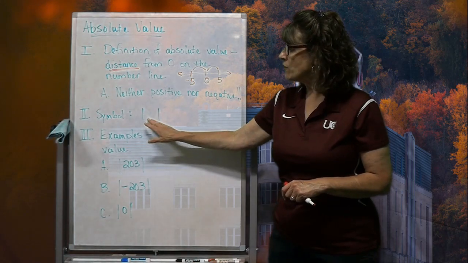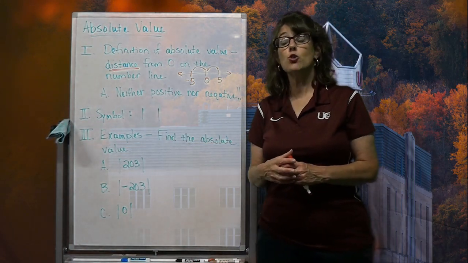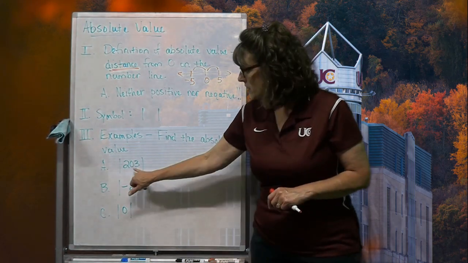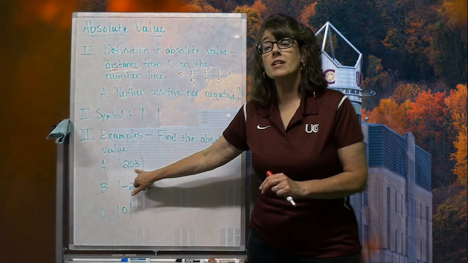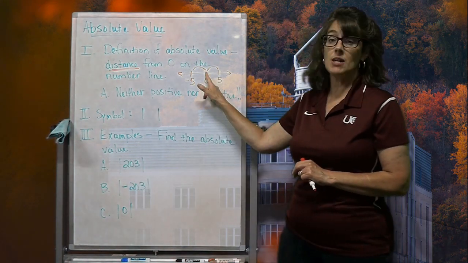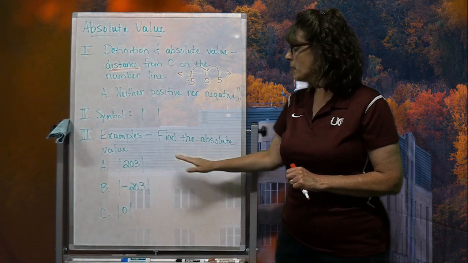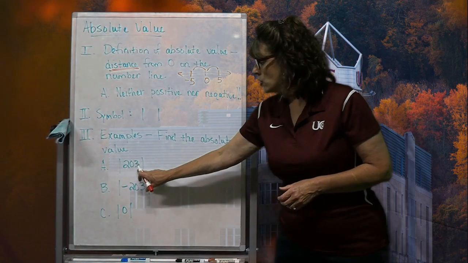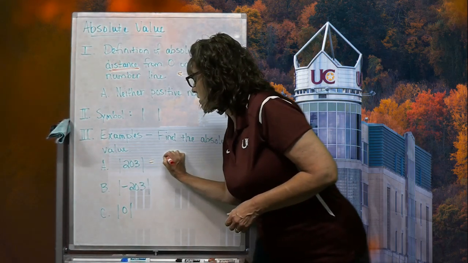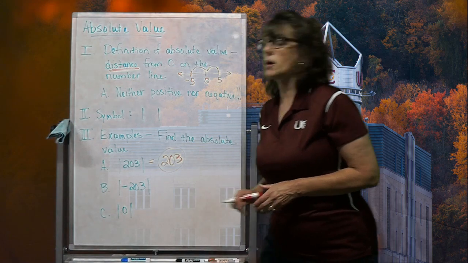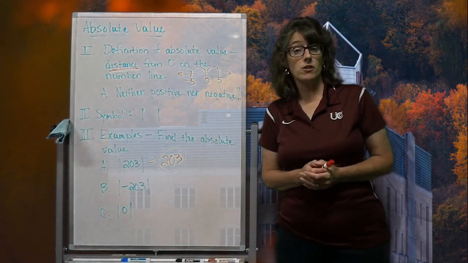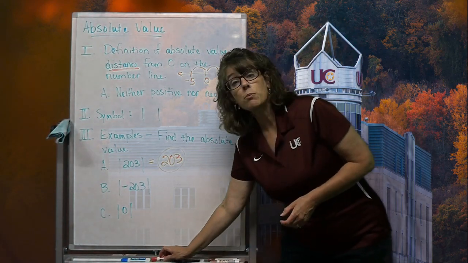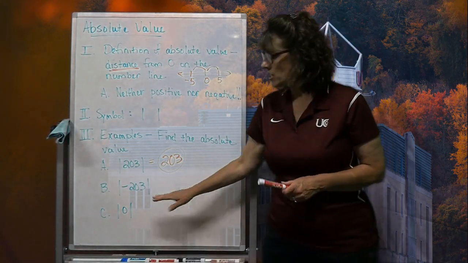Now, the symbol for absolute value is these two bars, and whenever you see those two bars wrapped around a number like you see right here, that simply tells you, okay, this 203, how far is that 203 away from this zero on that number line? So in these examples where it says find the absolute value, we're going to say, okay, that 203 is 203 units away from zero on the number line. Notice I did not say positive 203. I said 203 units from zero on the number line. Neither positive nor negative.